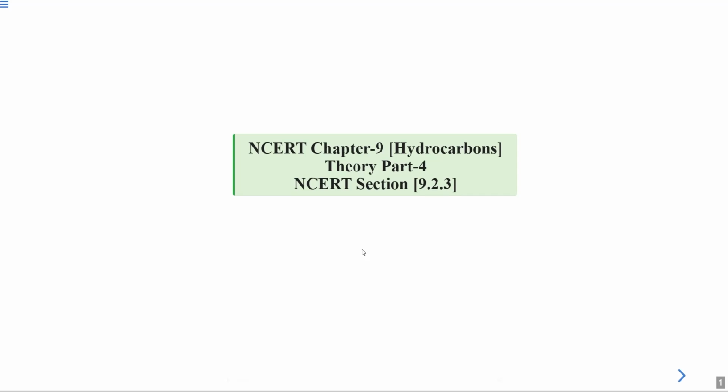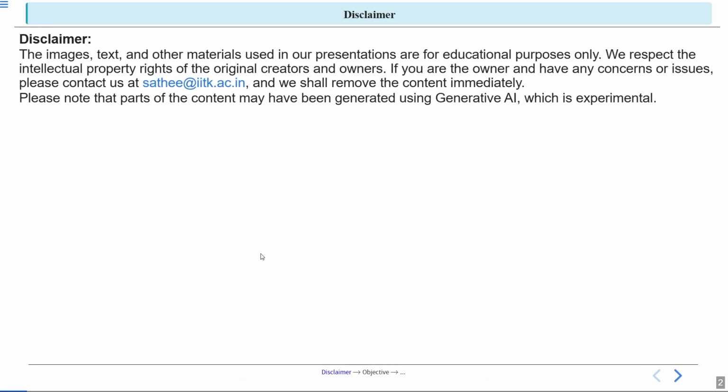Hello students, today we will see the theory part 4 of the chapter 9 hydrocarbons, in which we will cover the NCERT section 9.2.3. So this is our disclaimer.